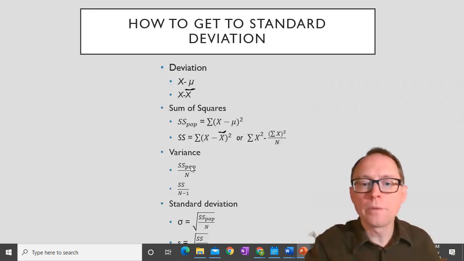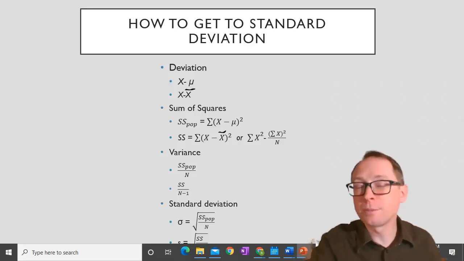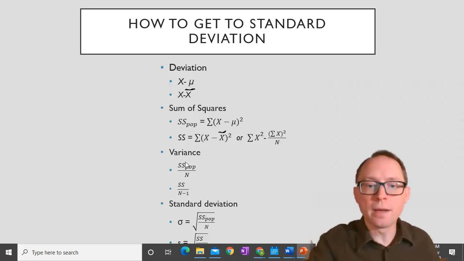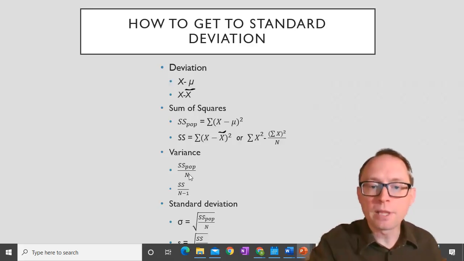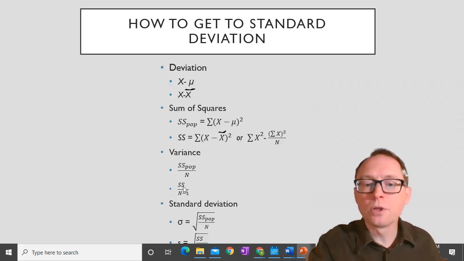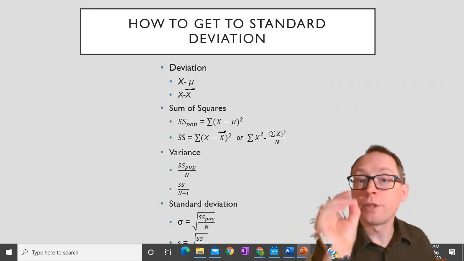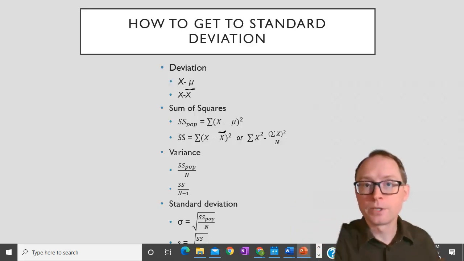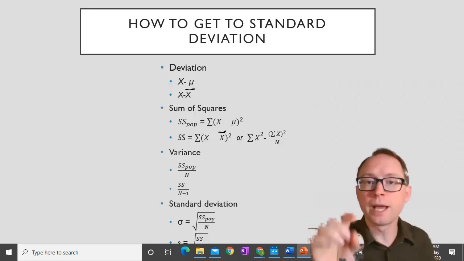Well, it makes sense then if we were looking for something that's similar to an average, that we would divide by n. And when we have the population, that's exactly what we're going to do. But if we're looking at just a sample, we don't divide by n, we divide by n minus 1. Now, the reason why is because, remember, the entire purpose of this class is to understand what's going on in a population based off of just the sample.